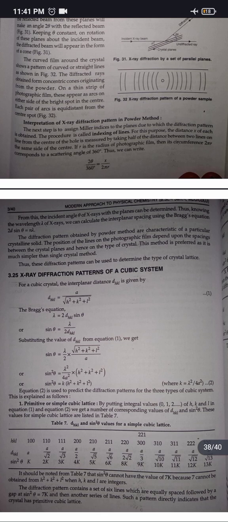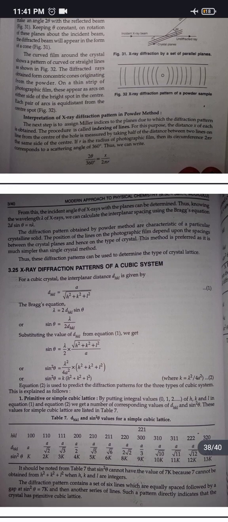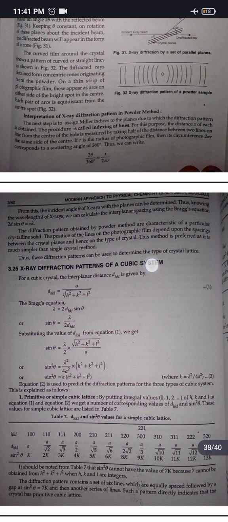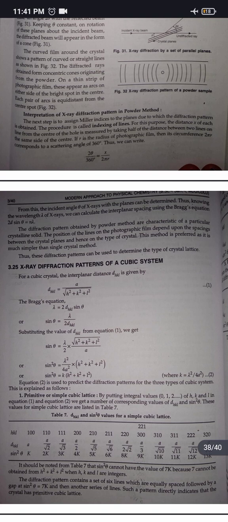X-ray diffraction patterns of a cubic system. For a cubic crystal, the interplanar distance d_hkl is given by a upon under root h square plus k square plus l square.